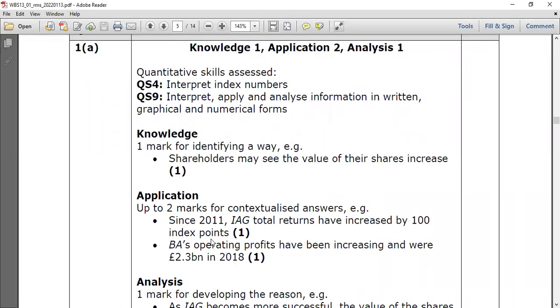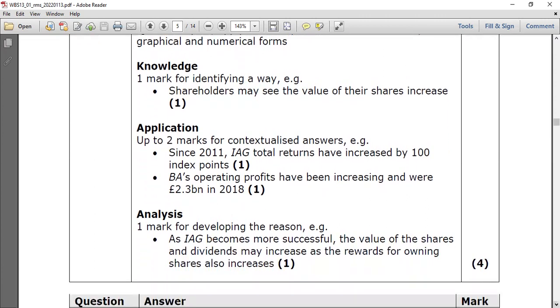So one reason is important. You can see shareholders may see the value of their shares increase. And of course, that's the obvious answer. We can say it is useful because the shareholders may see the value of their shares increase. Look at 2 application points. You can see since 2011, IAG total returns have increased by 100 index points, right? Because it goes up from 100 level to 200 level, right? In 2011, and that's the first application point, 1 mark. And BA's operating profit has been increasing and was 2.3 billion pounds in 2018.